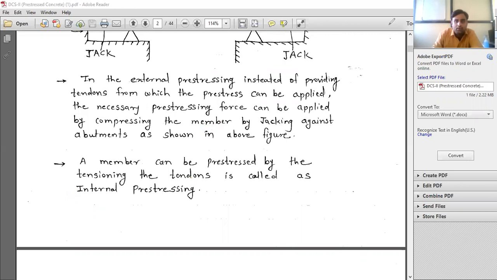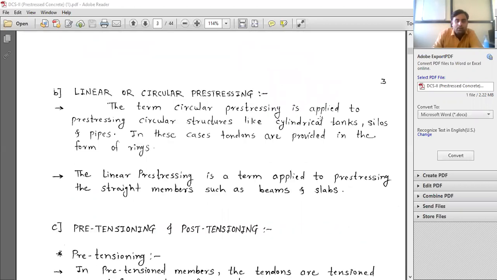Then if you move further, next is linear and circular pre-stressing. Here in the notes you can see the term circular pre-stressing is applied to the pre-stressing of circular structures like cylindrical tanks, silos and pipes. So for this, circular pre-stressing is done.